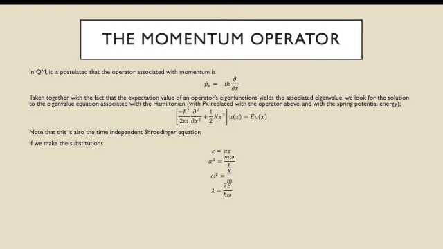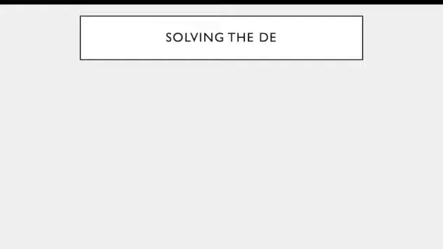Then if we make the substitutions epsilon equals alpha x, alpha squared equals m omega divided by h bar, omega squared equals k over m, and lambda equals 2E over h bar omega, the eigenvalue equation becomes much simpler, and this is a differential equation, obviously. So now we get on to solving the differential equation.